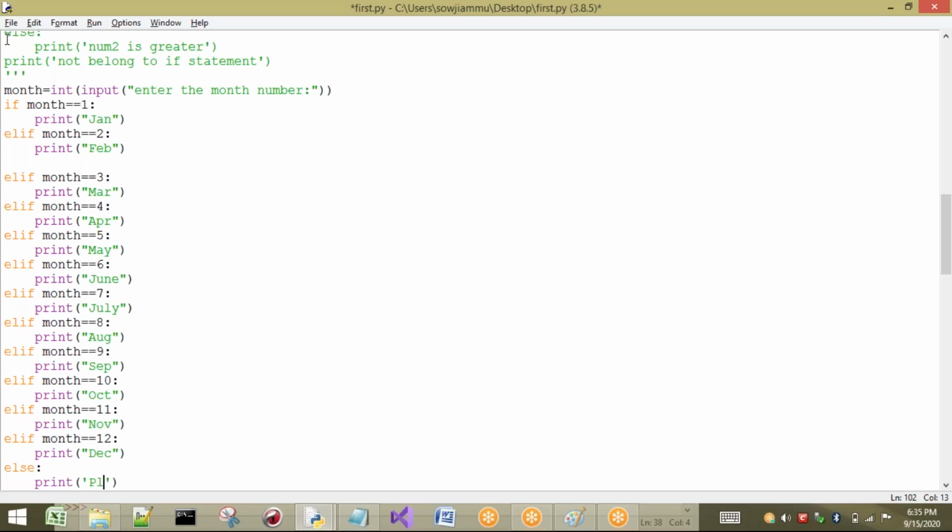All the conditions I have written. In else, what I will write? Please enter correct month. That's enough. Now if I execute this program, what happens automatically? If you give the numbers from 1 to 12, no problem, it will give you the corresponding month. If you do not enter the correct number, then what happens? It will say please enter correct month. So I will execute this program.